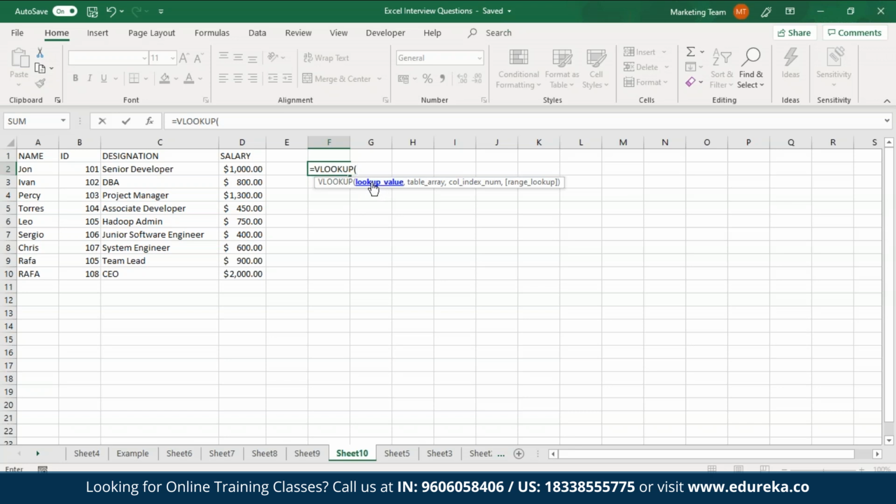The lookup value gives the value to be looked for. Table array is the table wherein the data should be taken from. Column number specifies the column from which you want to fetch the value, and the range lookup is a Boolean value which is either true or false. True will find the closest match and false will find an exact match.